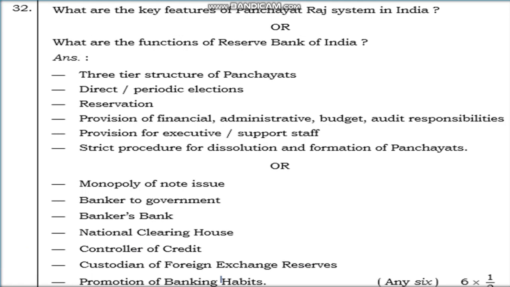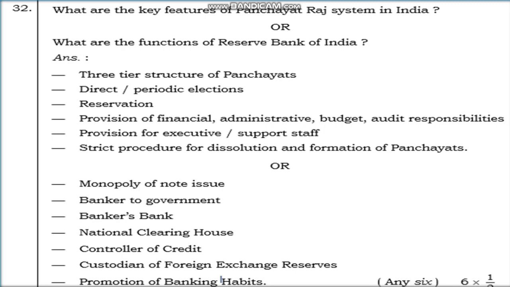These two questions are very easy, and the functions of the Reserve Bank of India is very easy. You can also write this question. See there, if you want to write the functions of the Reserve Bank of India, the answer should be like this: monopoly of the note issue, banker to government, bankers' bank, national clearing house, controller of the credit, custodian of foreign exchange reserves, and promotion of banking habits. Okay, these are the functions of the Reserve Bank of India. So it's a very easy question.